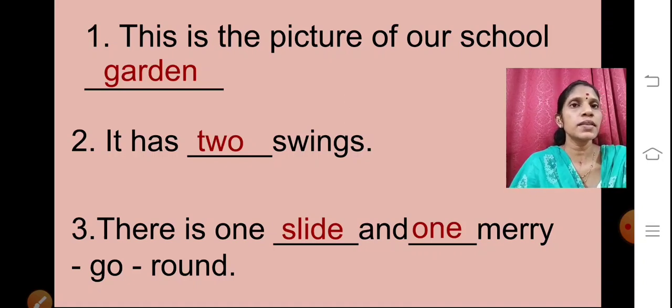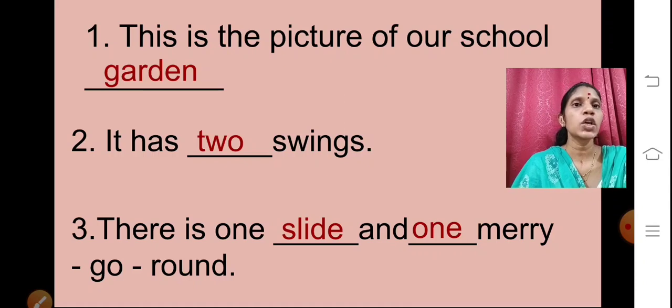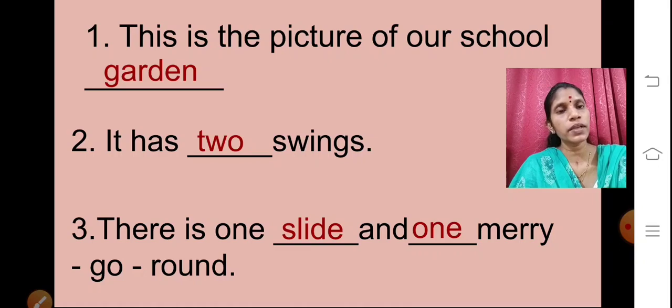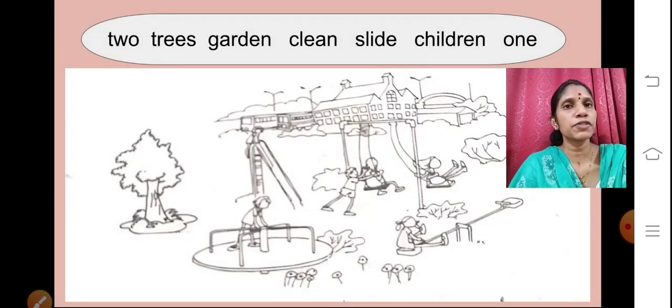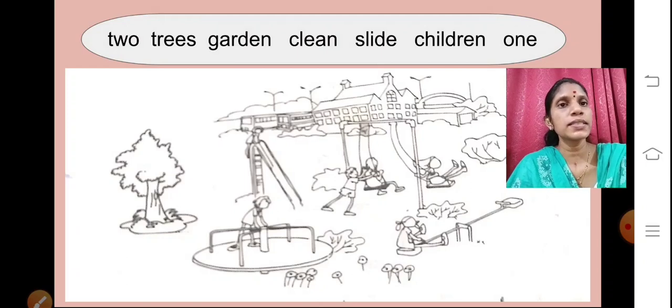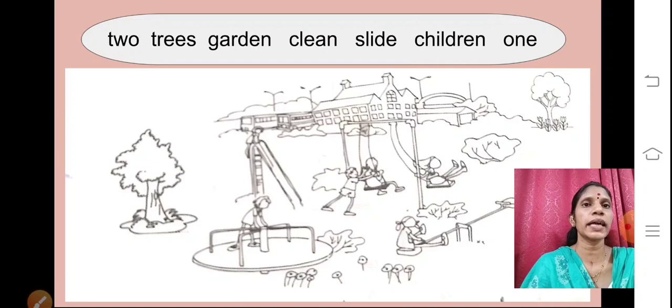This is a picture of our school garden. The second one, it has 2 swings. Third one, there is one slide and one merry-go-round. Now again here I have shown you the options and the picture.